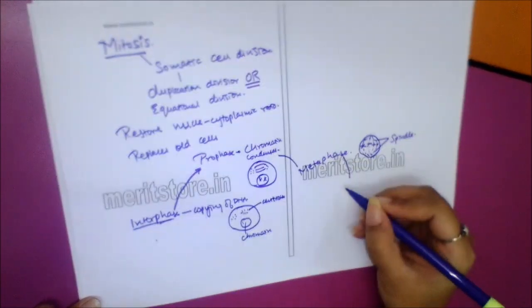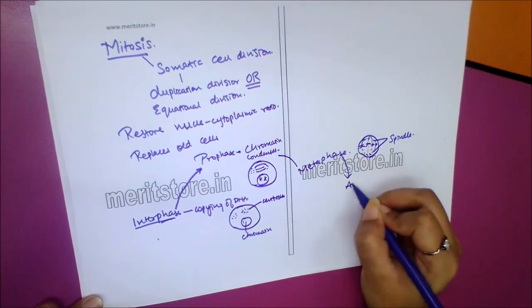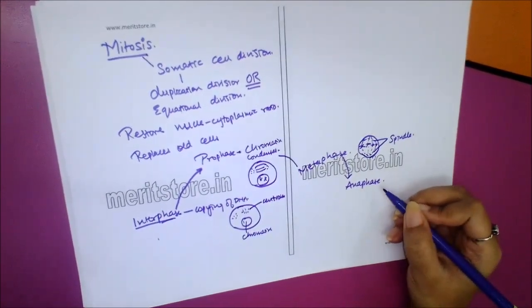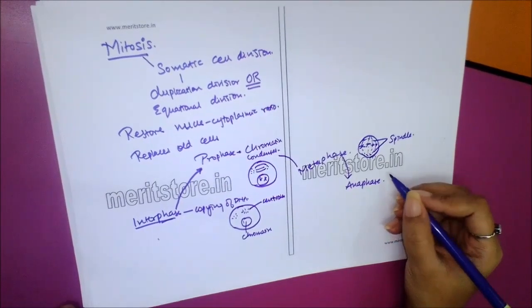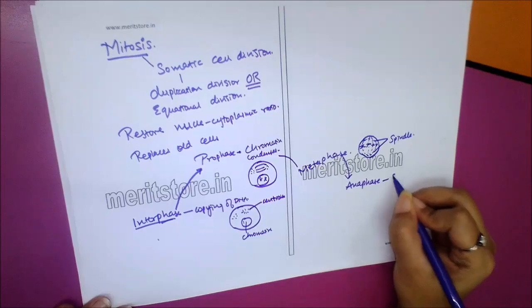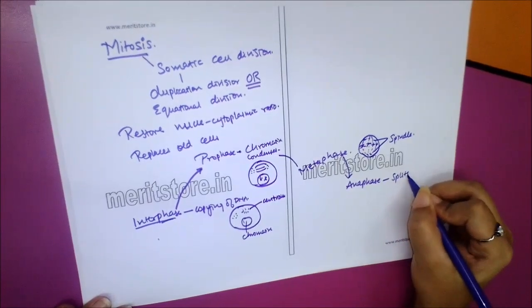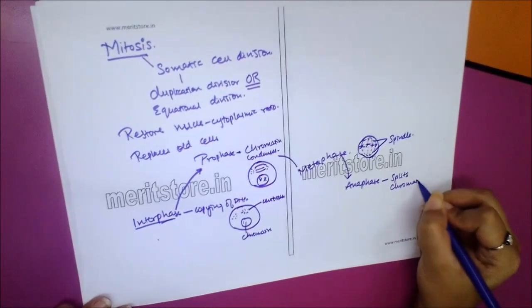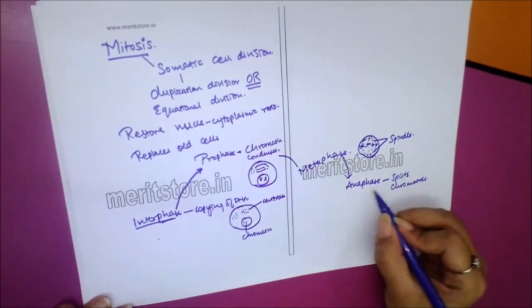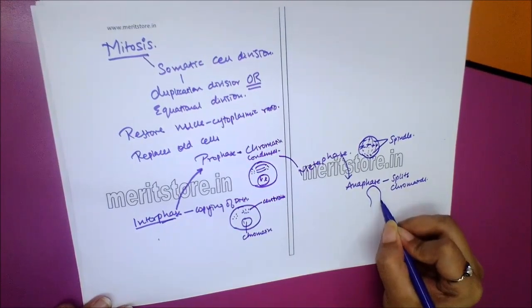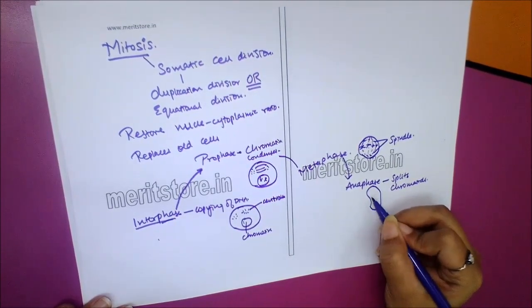After metaphase it goes to anaphase. Here the spindle fiber splits the centromere and the chromatids move to opposite sides of the cell. So it is somewhat like this.